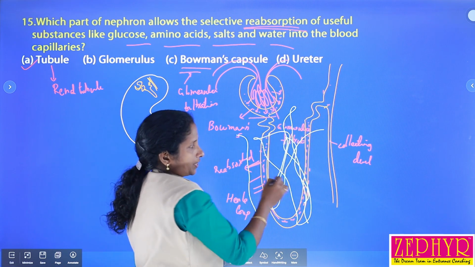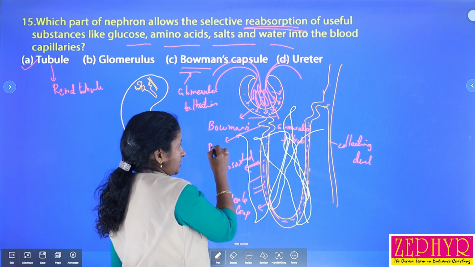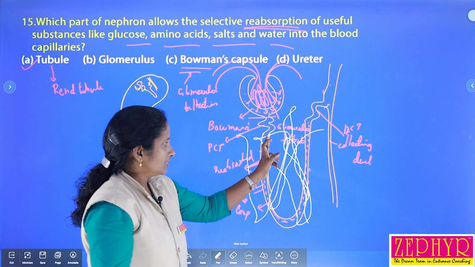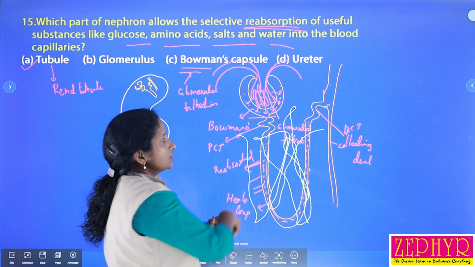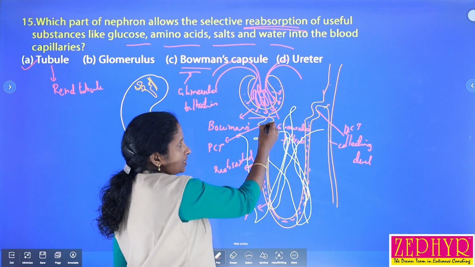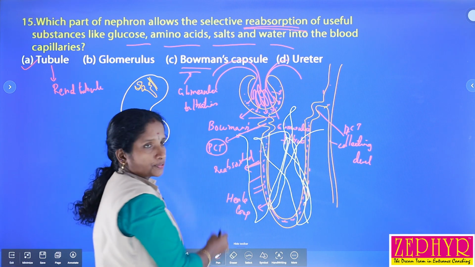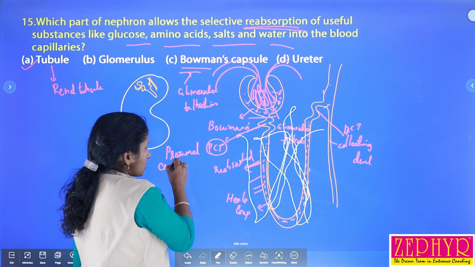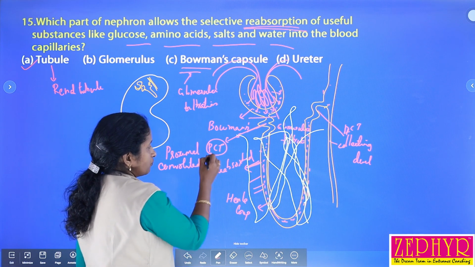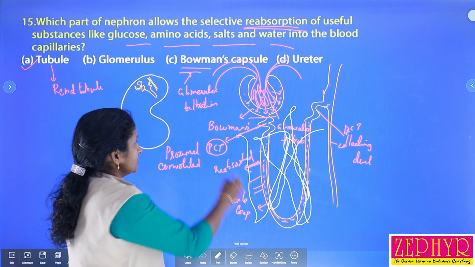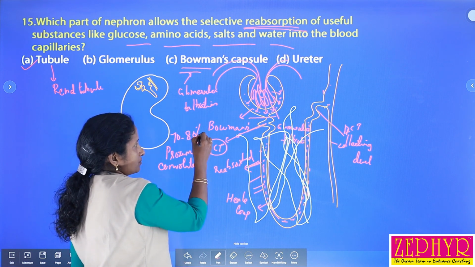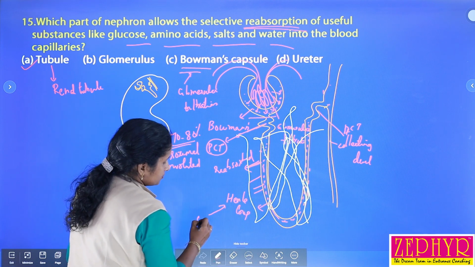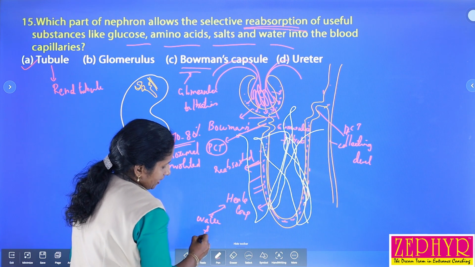From here to here is called renal tubules, and this part is called PCT, and this part is called DCT. This U-shaped region is called the Henle loop. In the PCT, the proximal convoluted tubule, the maximum reabsorption takes place. This part is mainly for maximum reabsorption of substances, 70 to 80% of substances are reabsorbed in the PCT, and the Henle loop is mainly for reabsorption of water as well as electrolytes.